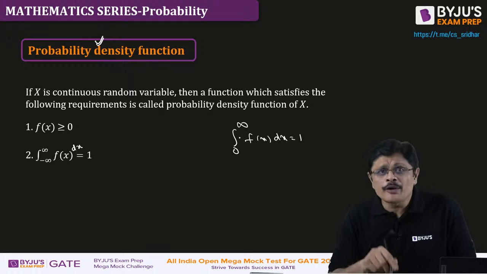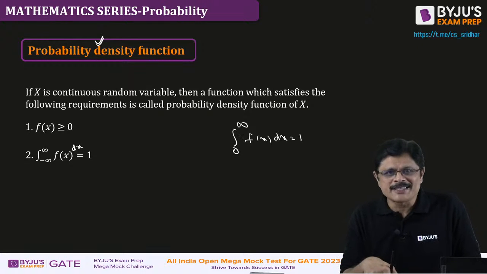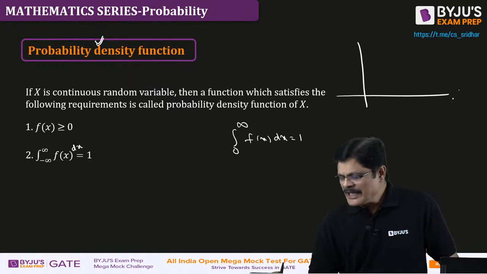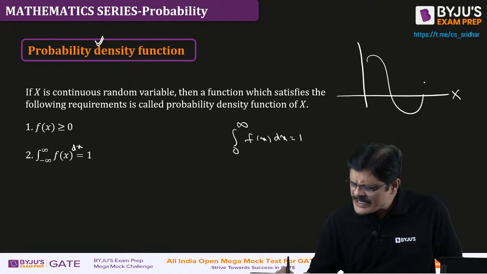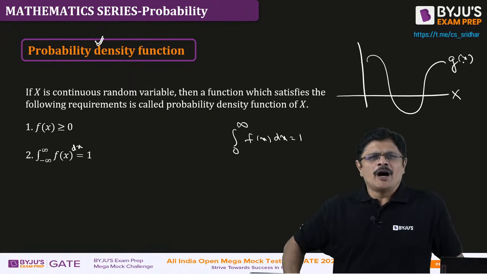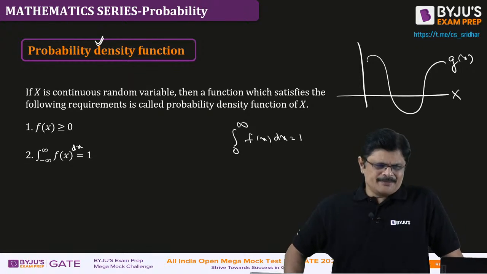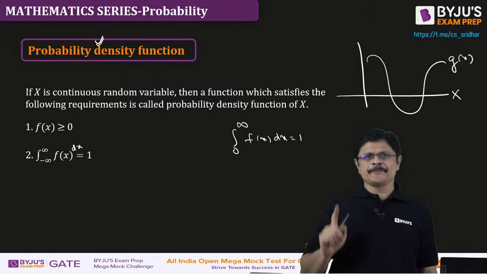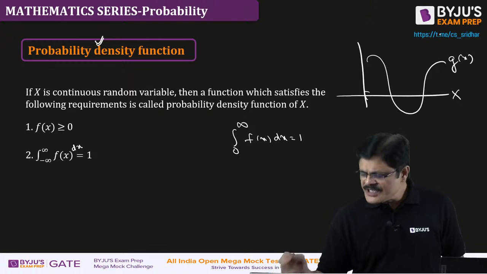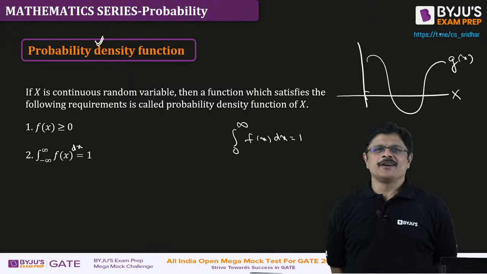And we don't know how to create it, but we know the properties of this particular function. So suppose he says that x is the random variable and he says that this is your probability density function. Are you going to use it or not? He says that this is your random variable which takes values from 0 to infinity and gx is the probability density function.